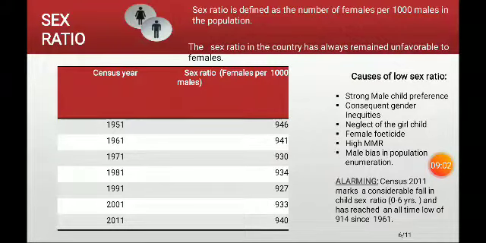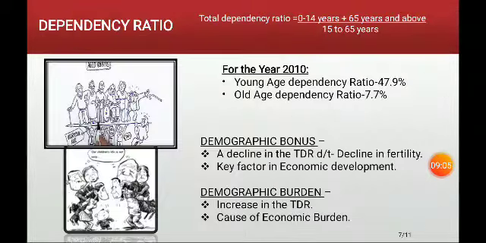Then the next is what we call dependency ratio. The proportion of the population above 65 years of age and children below 15 years of age are considered to be dependent on the economically productive age group, which we call 15 to 64 years of age. That is why there is a ratio called total dependency ratio. The ratio of the combined age group of 0 to 14 years plus 65 years and above, to the 15 to 64 years age group, is referred to as total dependency ratio.